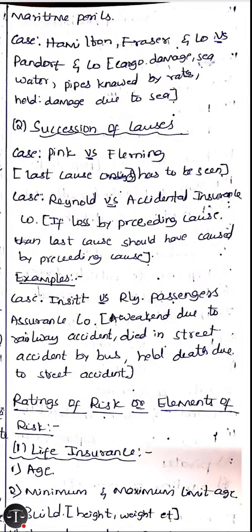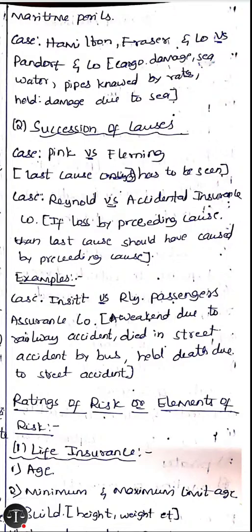In the Hamilton case, the last cause was seawater entering the ship, which destroyed it. So only seawater is considered the proximate cause.